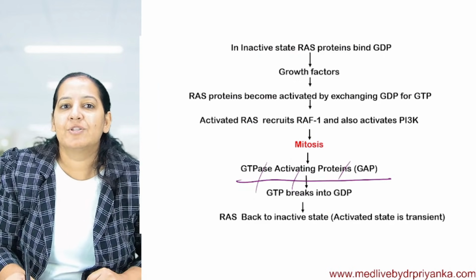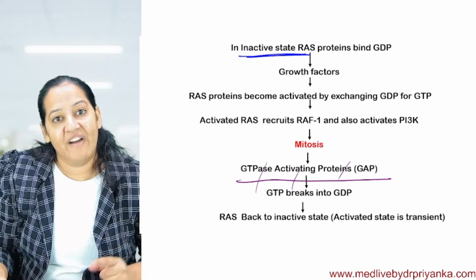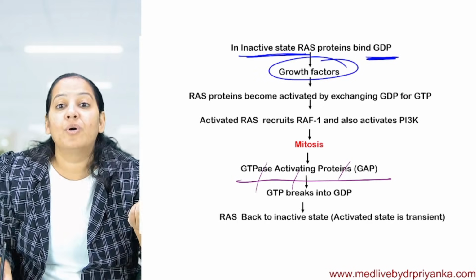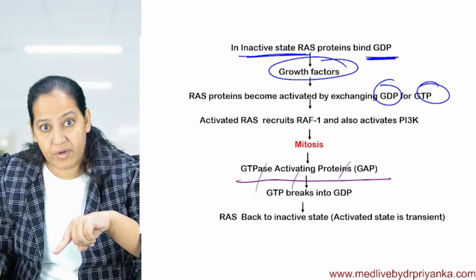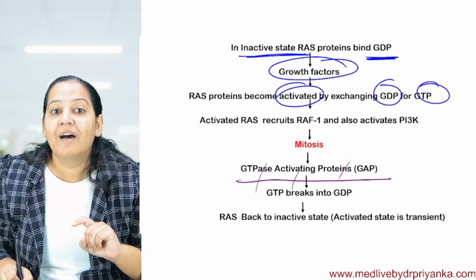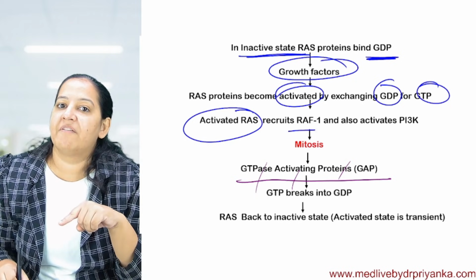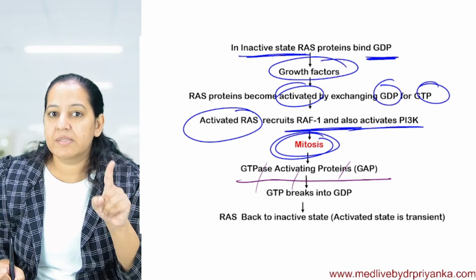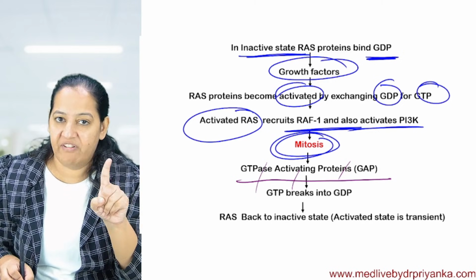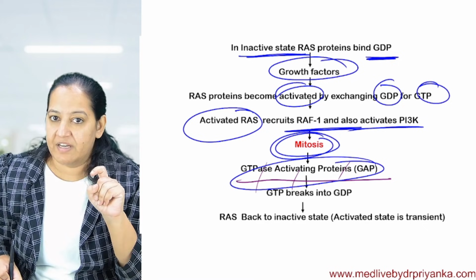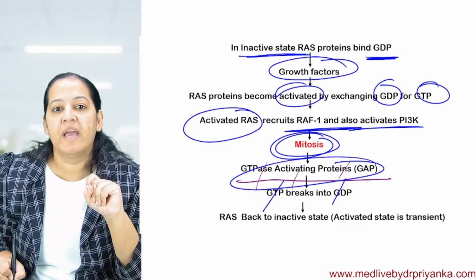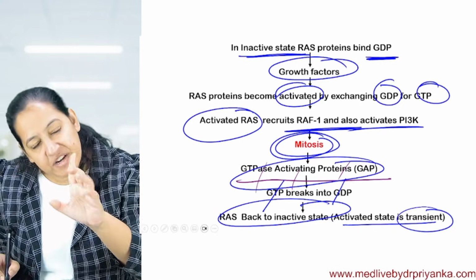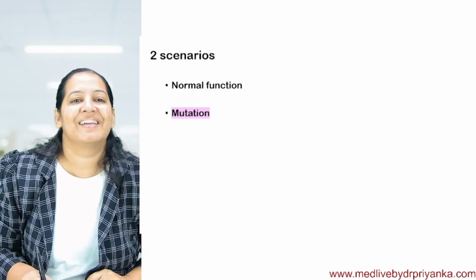Normally, RAS is inactive. When it is inactive, it binds with GDP. Now when the growth factor comes, GDP is replaced with GTP, and at that time the RAS becomes active. Activated RAS goes into the cytoplasm and via various pathways it does one mitosis. As soon as that one mitosis is done, GTPase gets activated. GTPase breaks GTP to GDP and it comes back to the normal state. So the activation was transient, only for one mitosis. That happens normally.